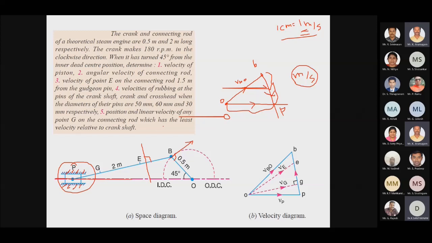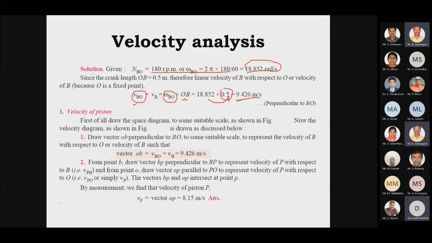Now we have to find out the velocity at point E on the connecting rod, which is 1.5 meters from the gudgeon pin. So this is my gudgeon pin, and from this it is 1.5 meters. For that I have to use the formula.